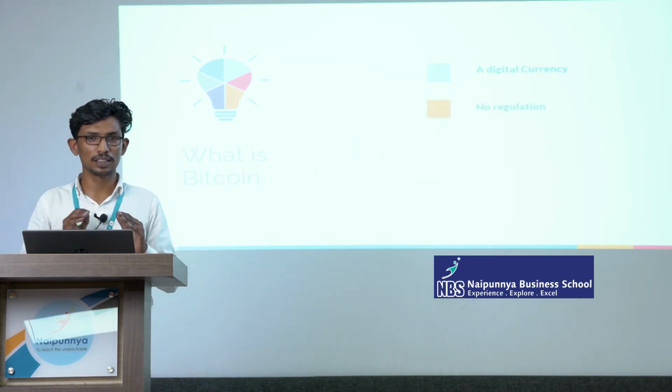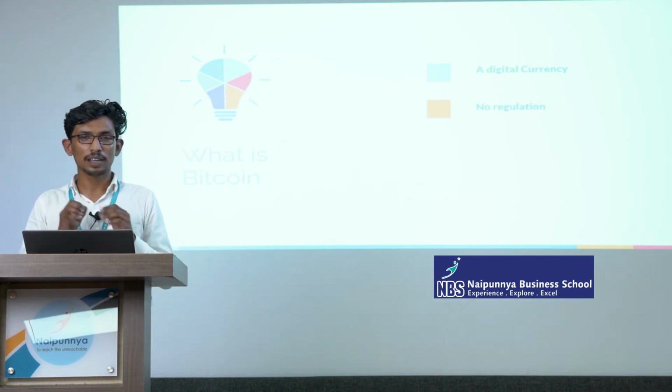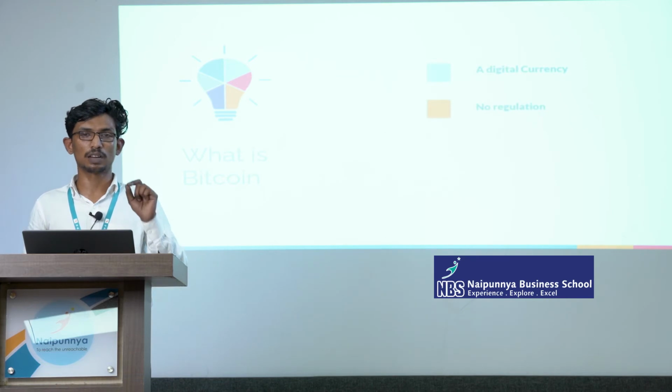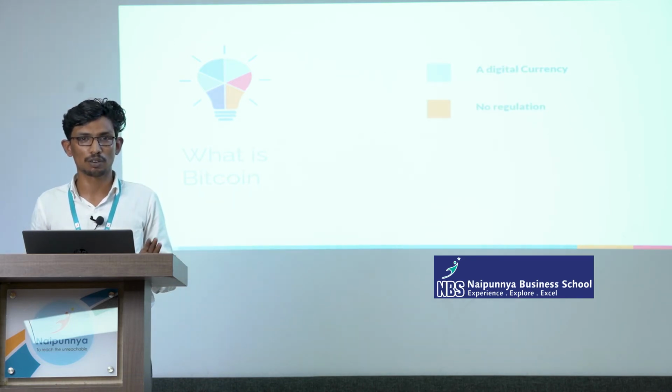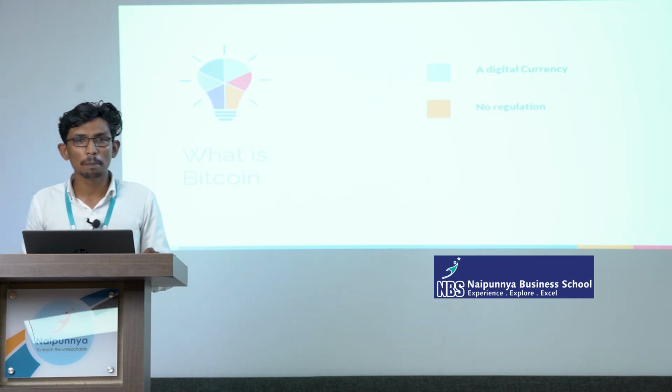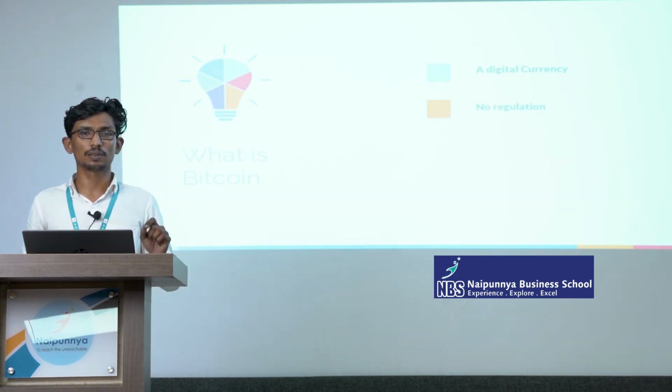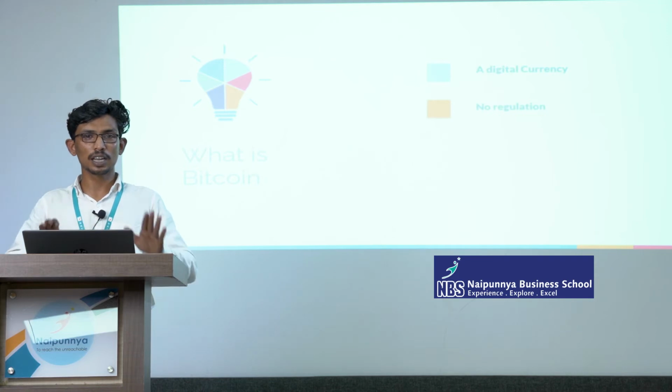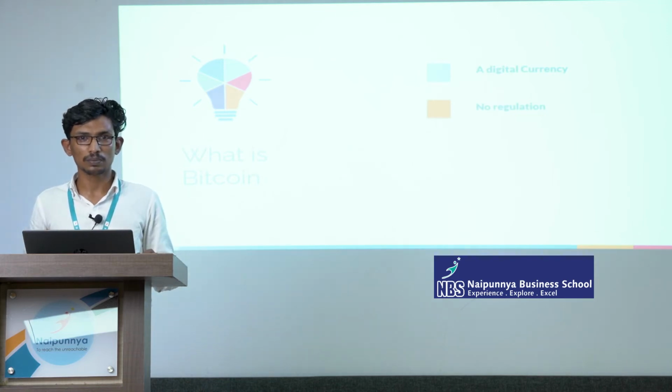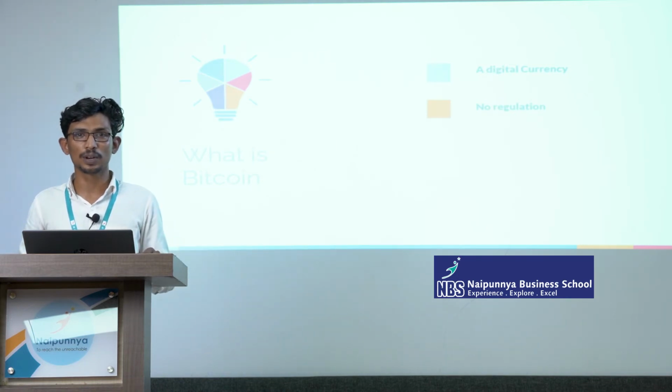We can go to Indian currency again as an example. Indian currency is distributed by the RBI. They fix the value of that paper, they print it, and they handle the distribution. But here, no bank or country has any regulation behind Bitcoin. We don't even know where it started, and no country's bank or reserve bank or any worldwide authorization or organization has any control over Bitcoin. That is the second speciality: we don't have any regulation over it.